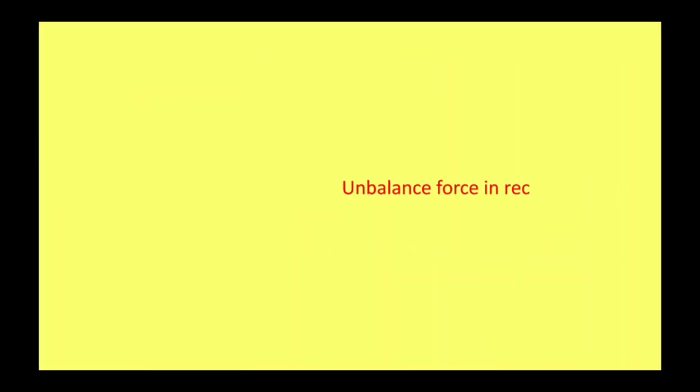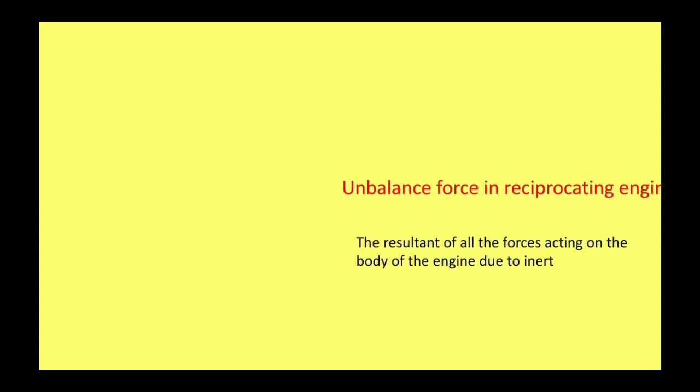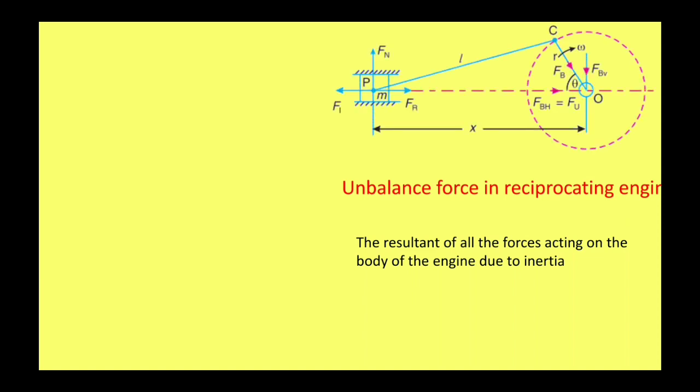So let's start. The unbalanced force in a reciprocating engine is the resultant of all the forces acting on the body of the engine due to inertia. Let us consider one reciprocating engine mechanism. Here you can observe a crank which is rotating with angular velocity omega. The length of the connecting rod is L and the crank is R. The connecting rod is connected to a piston which moves in the horizontal direction. The figure shows various forces. The forces acting are Fi, Fr, Fb and Fn.